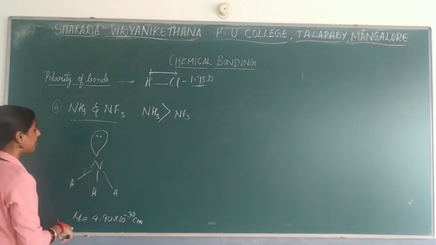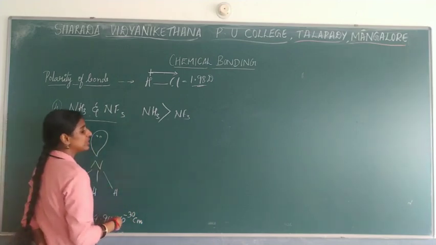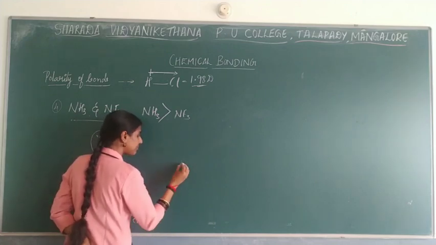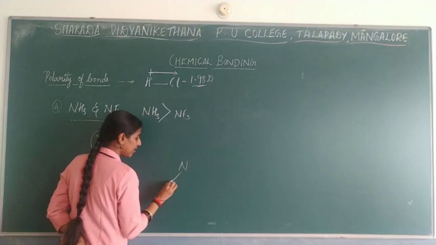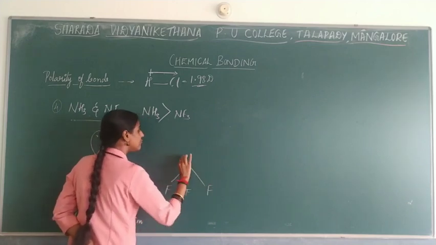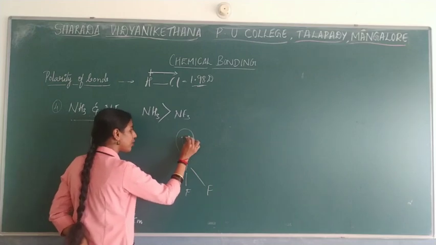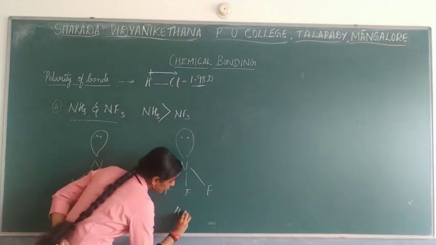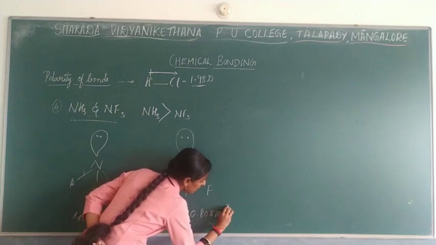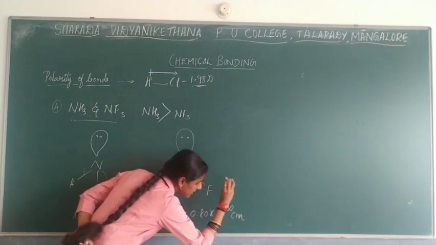Okay, so this is the dipole moment shown for the NH3 molecule, and if we consider NF3, it also has a lone pair of electrons, but the dipole moment if you check comes around 0.80 into 10 to the power minus 30 coulomb meter.